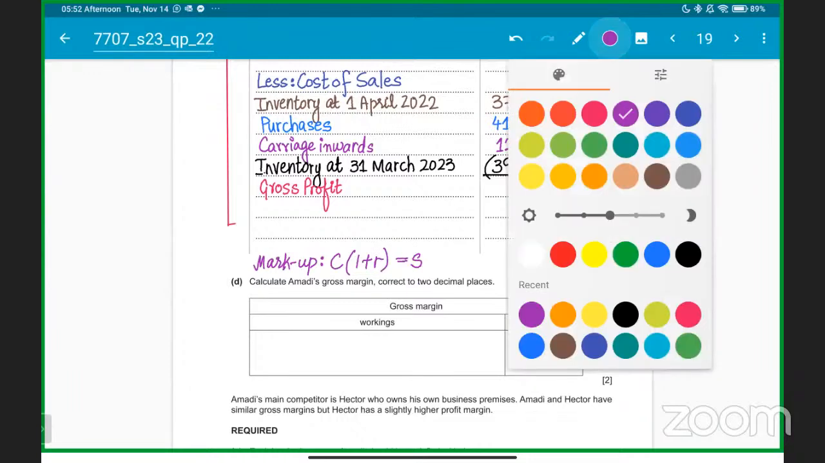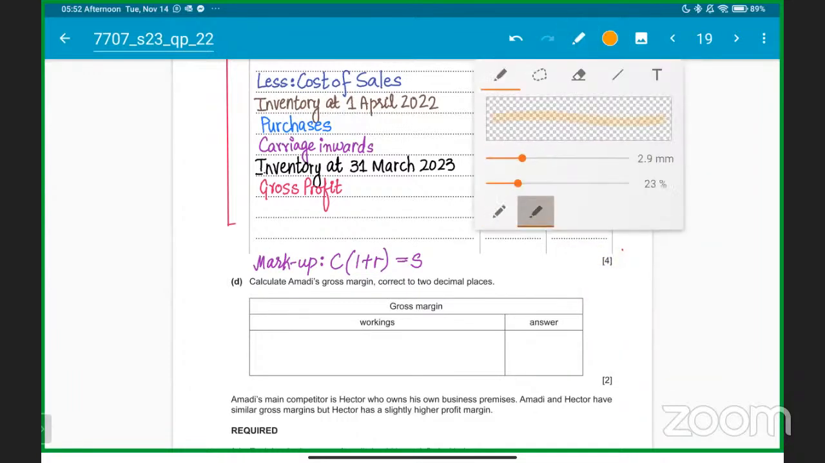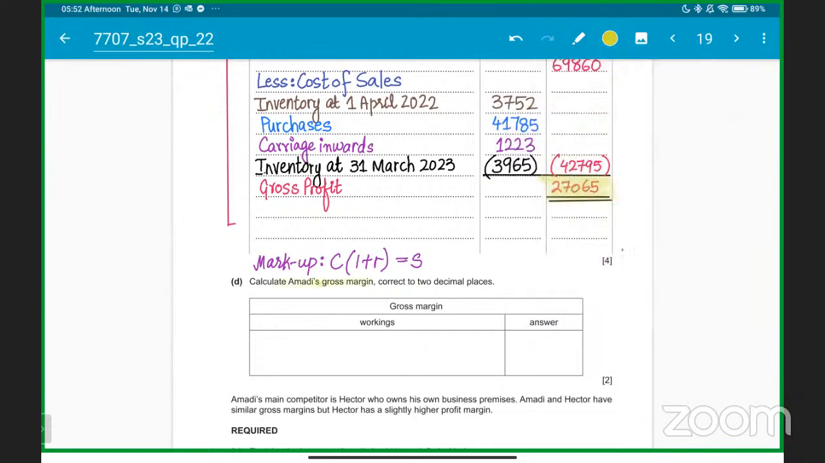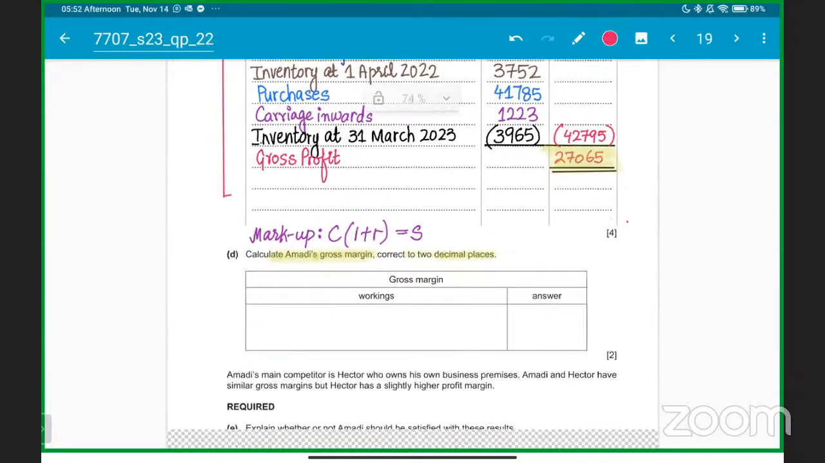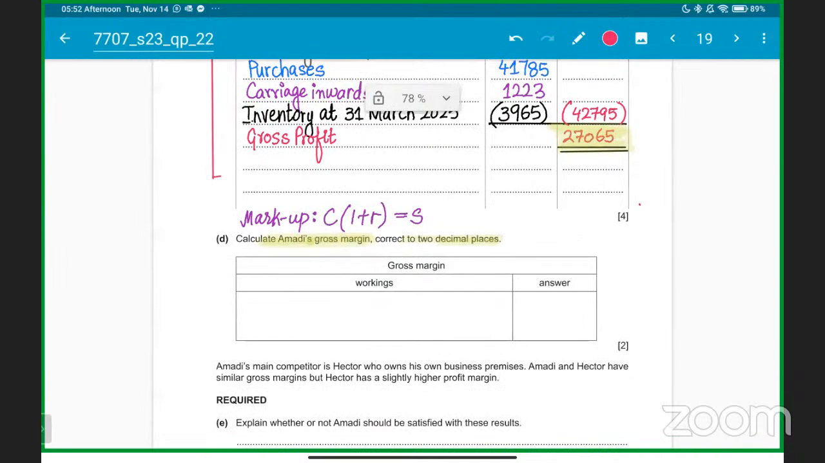Okay, so markup is this. Students need to understand, they are asking you to find the gross margin. Amadi's gross margin correct to 2 decimal places. You have to find the gross margin. It's a ratio. First, you will do the working. So working, you need to understand what is the formula.